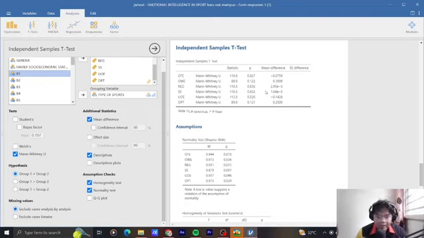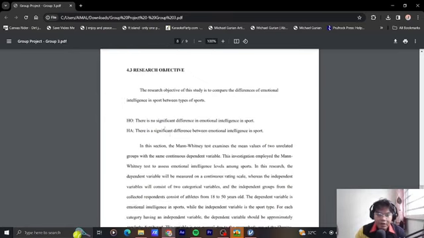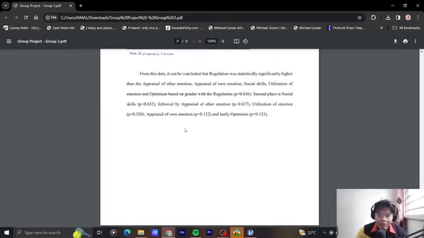Okay, then after we get the data, we look back at our hypotheses. Our null hypothesis is that there is no significant difference in emotional intelligence in sport, and our alternative hypothesis is that there is a significant difference in emotional intelligence in sport. This is because if we look back at our data, there is some data below 0.05. So we want to double confirm. We can look at the conclusion.